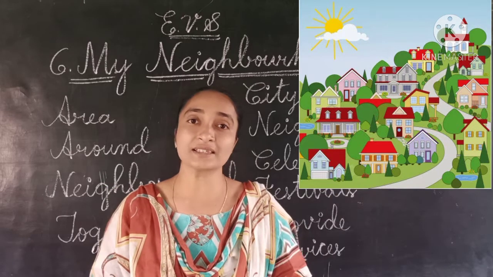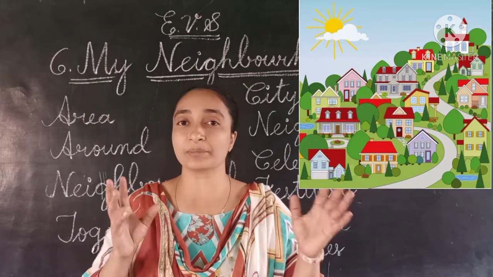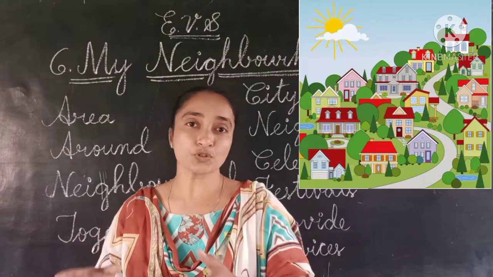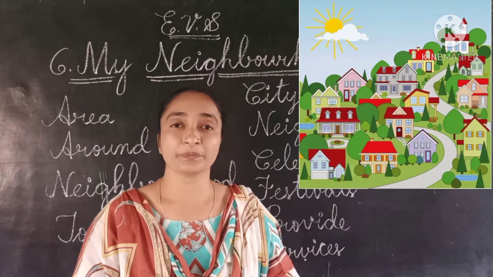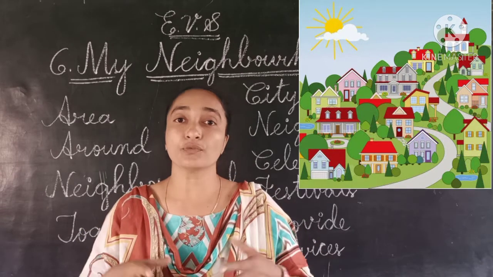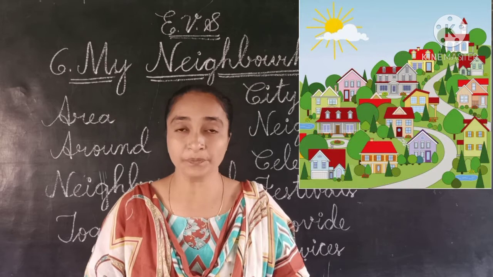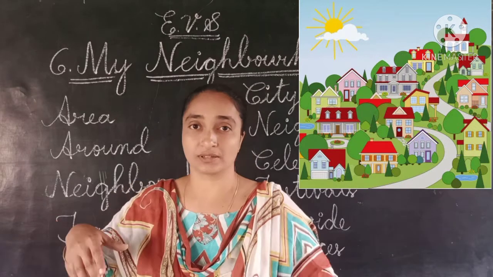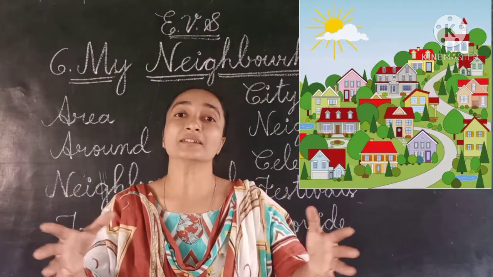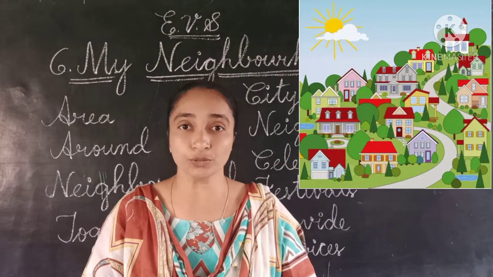In the cities, they will live in big apartments, buildings, towers, multi-storied buildings. So all of them are living there, isn't it? The area where you live, the area which is around your house, which surrounds your house, that area is called neighborhood.